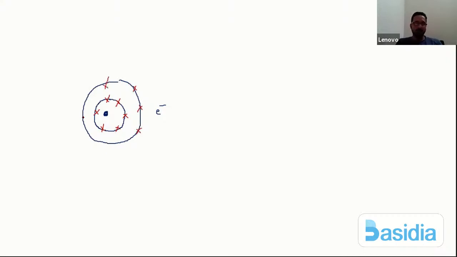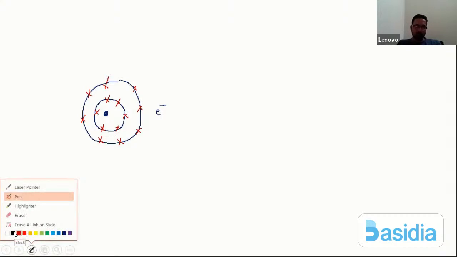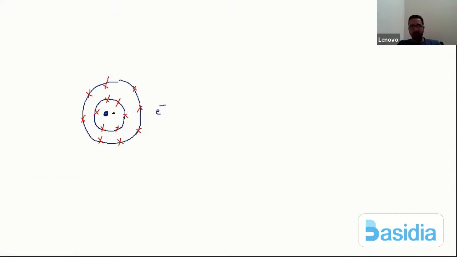I'm just randomly drawing the electrons, not considering them as K shell, L shell, M shell. Let us say they are present in the shells. Now, what should happen here? The nucleus should try to attract the electron.